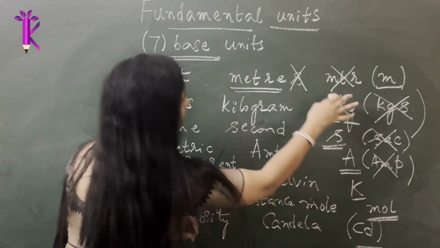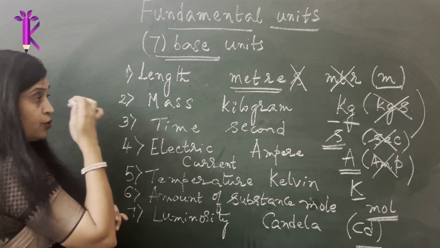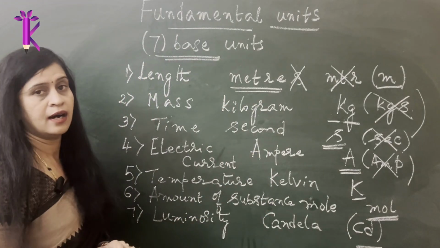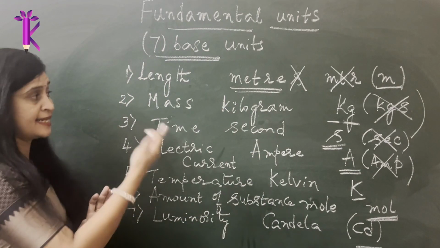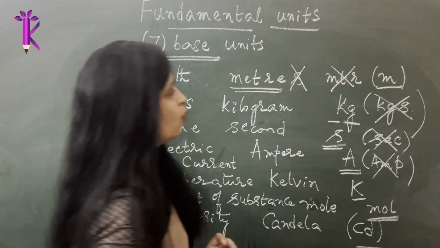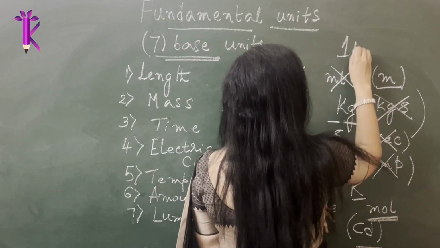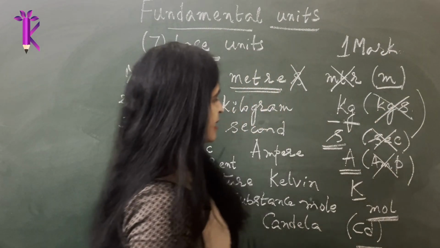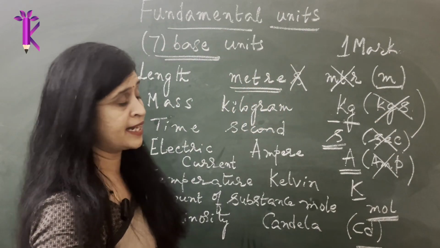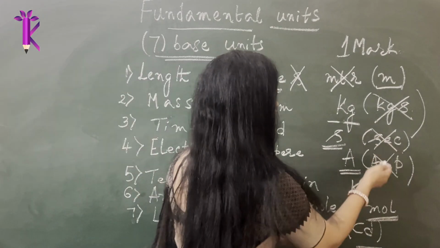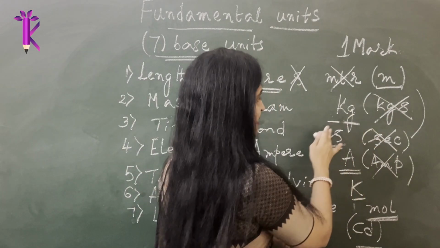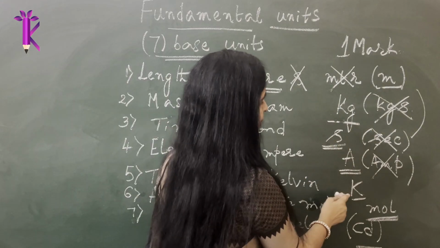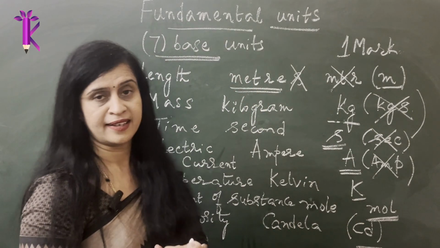Okay, so these are some denotations, or how you denote the units in short form as well. And these can be a very important 1-mark question for your board exams. So please keep this in mind, learn them and memorize them. It's very easy to remember. These are very basic. Just make sure that you don't write the wrong short forms. As I mentioned here, these are the right short forms. Please remember them and use them correctly.